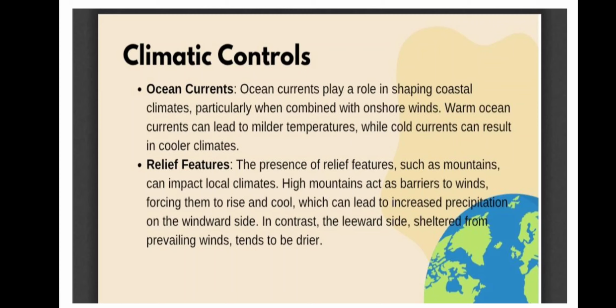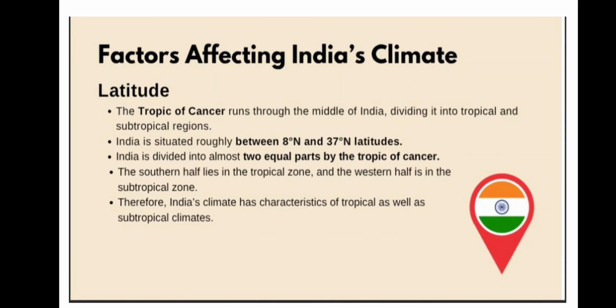That is known as the rain shed area, where you will not find any kind of rainfall, that is the leeward side. Now next we have factors affecting Indian climate. Whatever you have learned there, now you will learn in the context of India, and both are very important for you. That is for the whole earth, and this is going to be for your country only. All the examples, whether we are talking about any latitude, will be related to your country only.